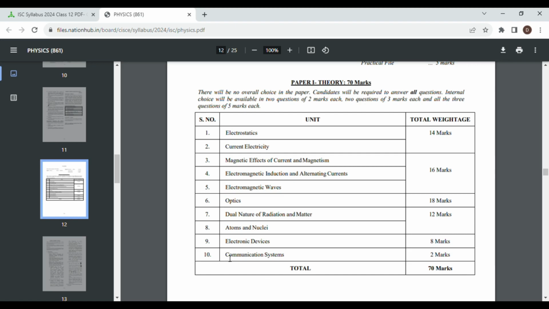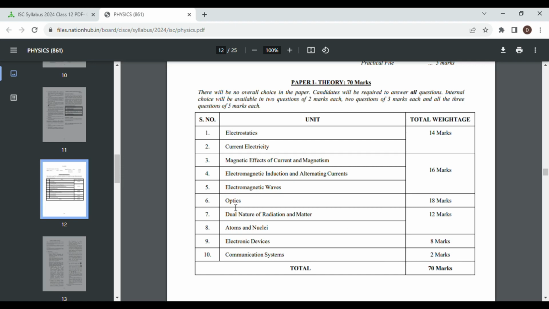And communication systems, it is of 2 marks. So this is a chapter of least weightage, but the chapter is again not so difficult, not so conceptually tough. Not many numericals are there, almost negligible numericals are there. Mainly it is a theoretical chapter and short questions are asked from here. So do not neglect it. Study it at the end, but do study it.